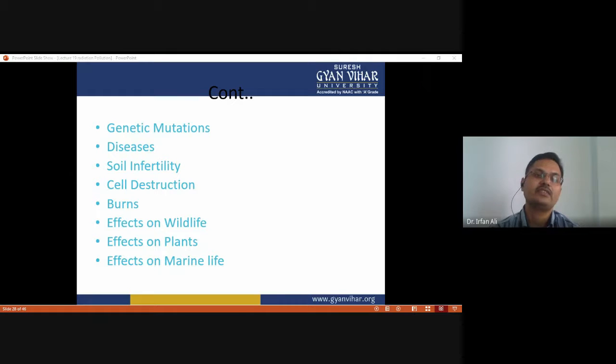And another effect is burns. So radiation is not easy to feel, but it is easy to realize that you have been affected by it. The immediate presence of burns, red lesions, and sores is evidence. And to make it worse, this can lead to skin cancer.